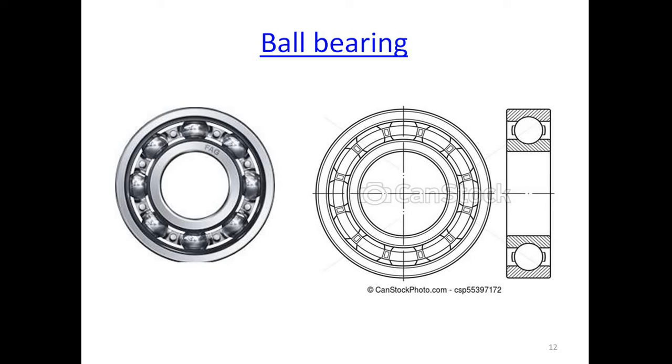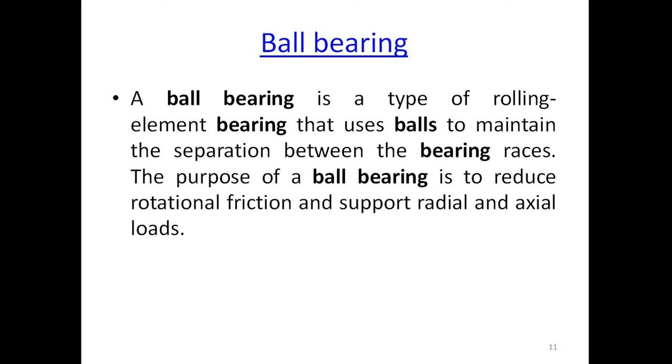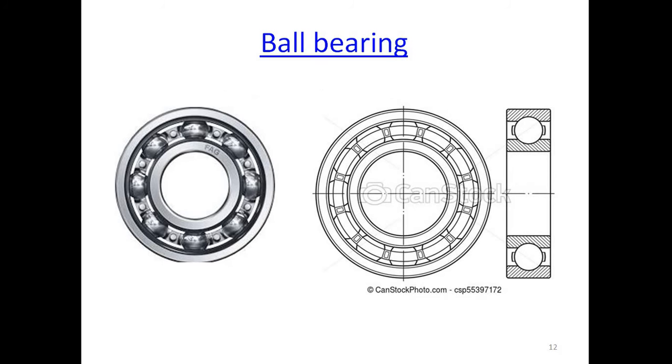To maintain the gap between the inner race and outer race, balls are used as shown in the figure. This bearing is mostly used where radial and axial loads come on the spindle or shaft, and it is a supporting element to absorb those loads.